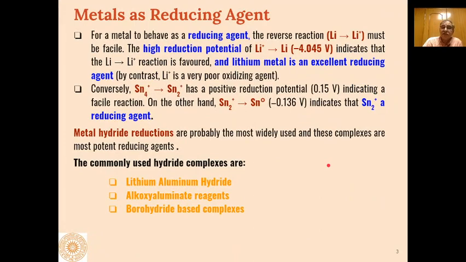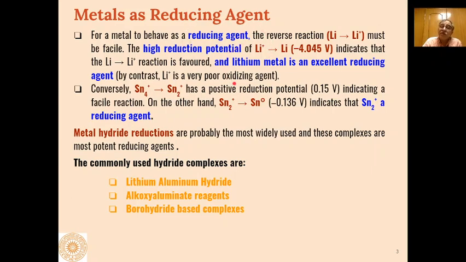Many metals have been used in these reduction reactions, and the metal or metal complex which is very effective in reducing a reactant from higher oxidation state to lower oxidation state is called a reducing agent.